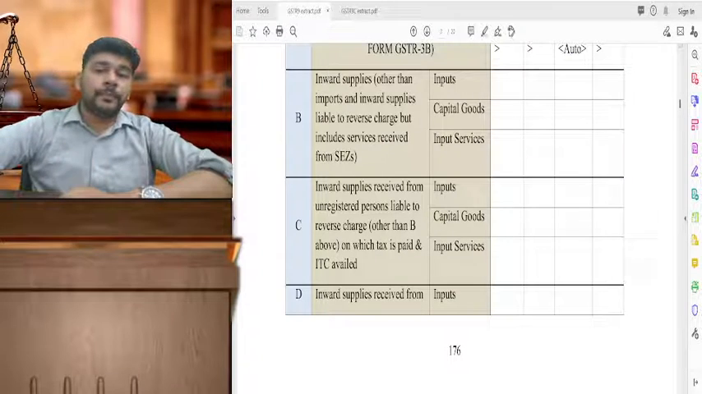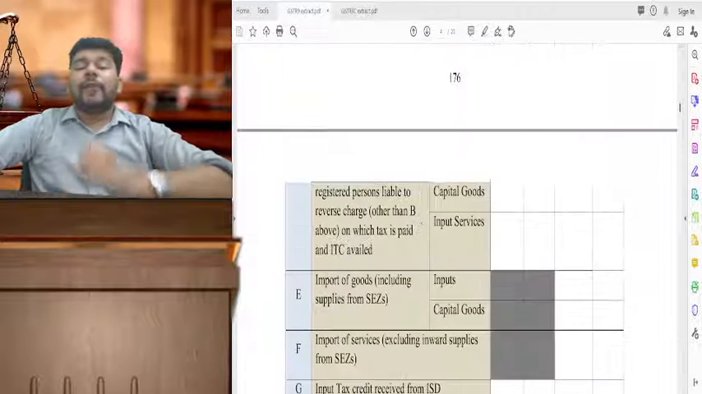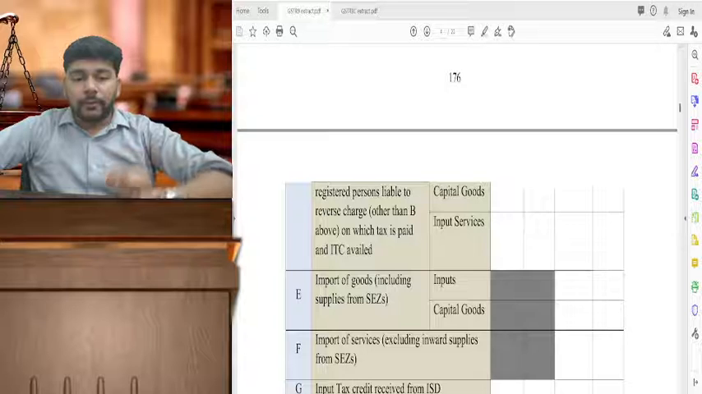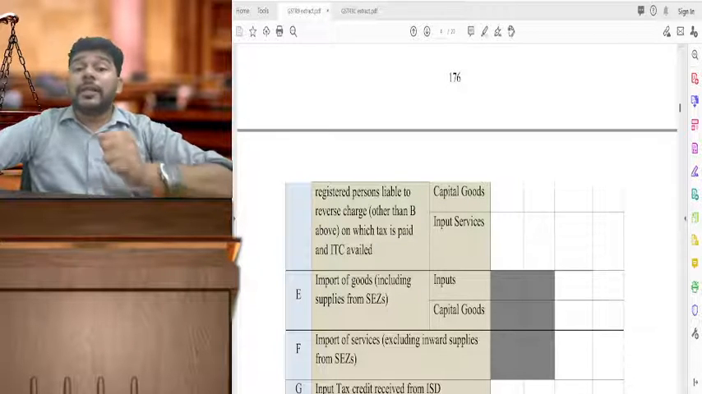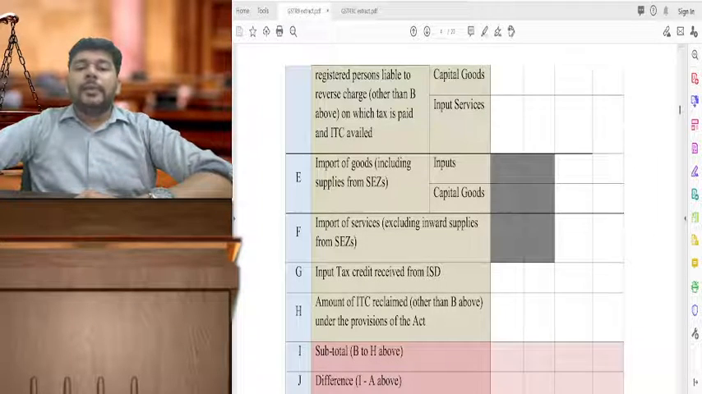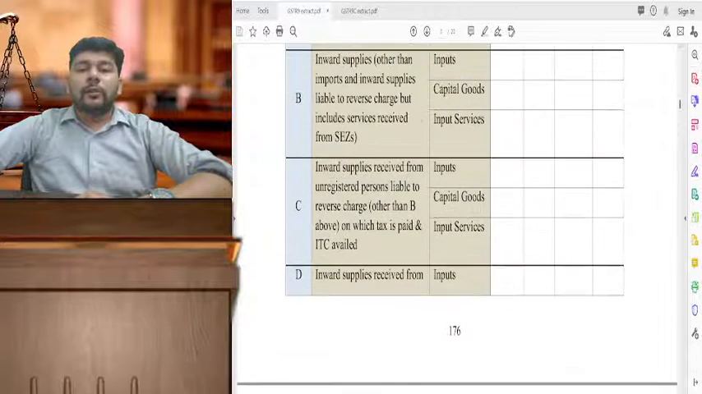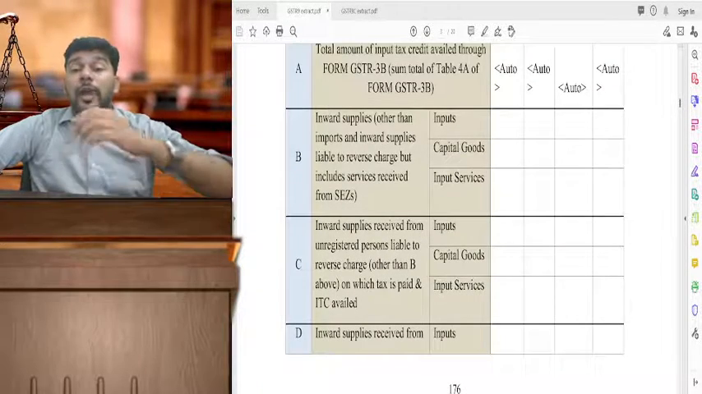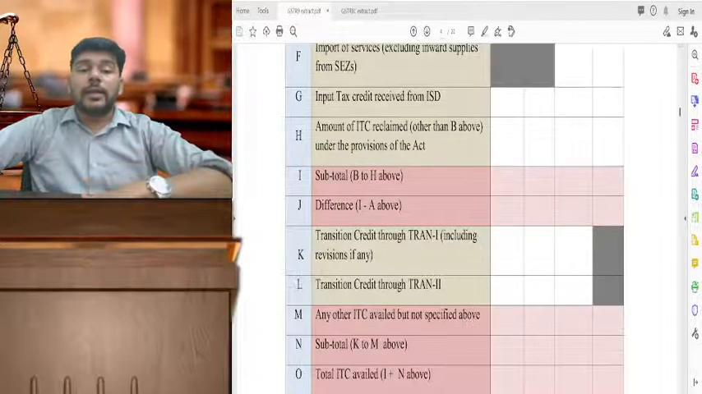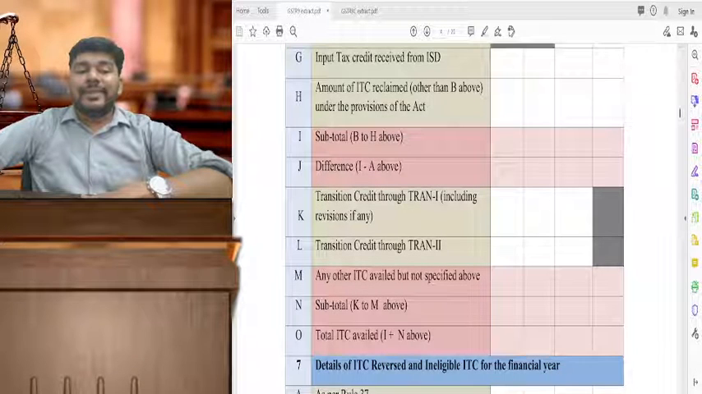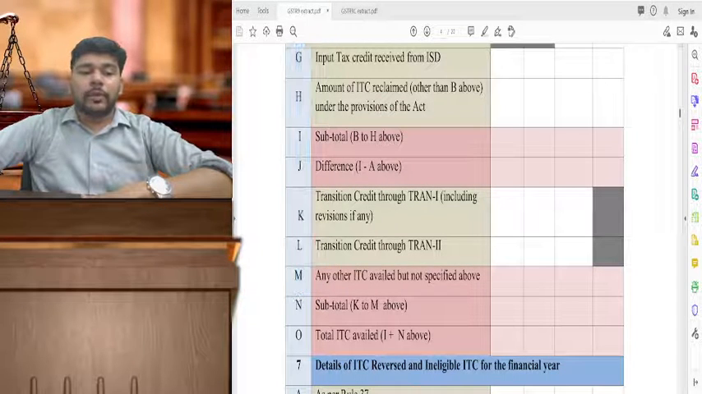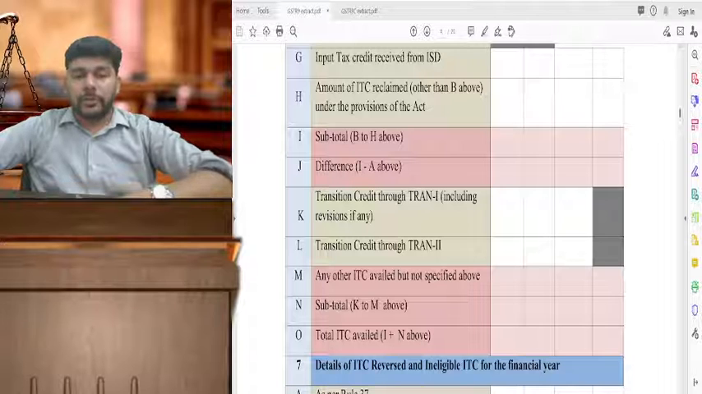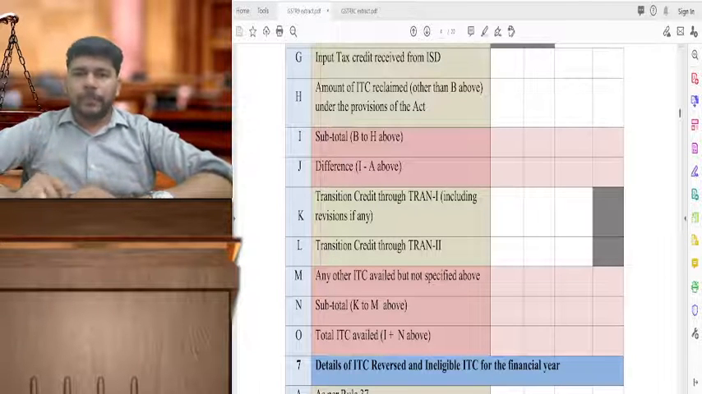Very important. If there was any credit of FY20-21 which was claimed during the year 21-22, please ensure that you are reducing that much of amount from this. I mean, you are allocating that much of amount of this under the table 6 and the row M over here, any other ITC availed but not specified above. Now, why I am saying so?